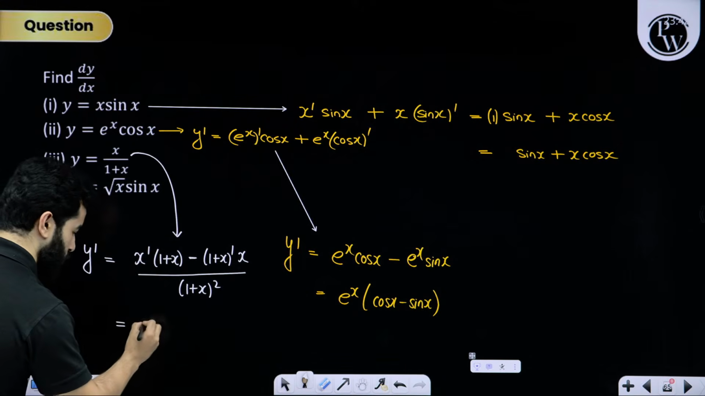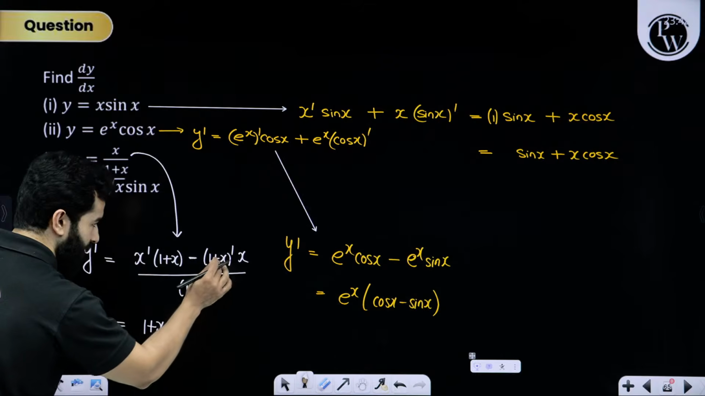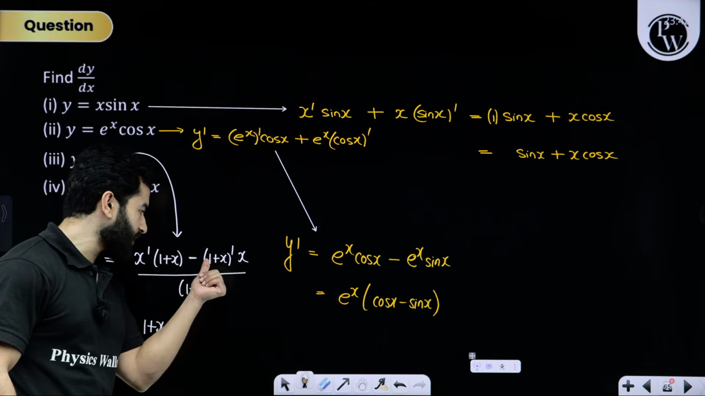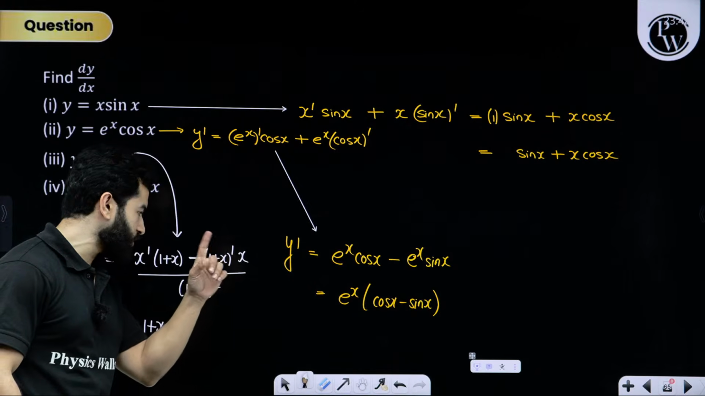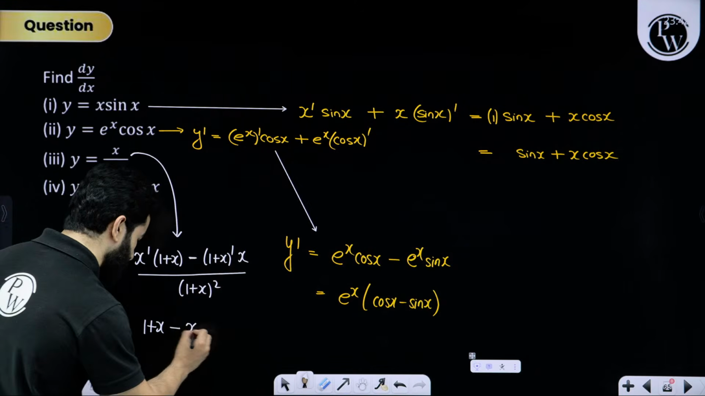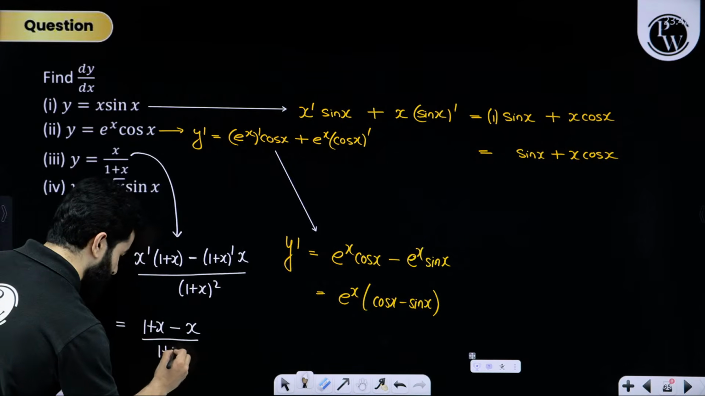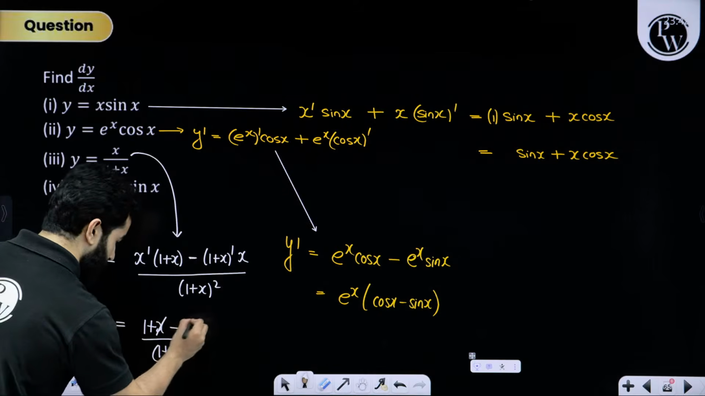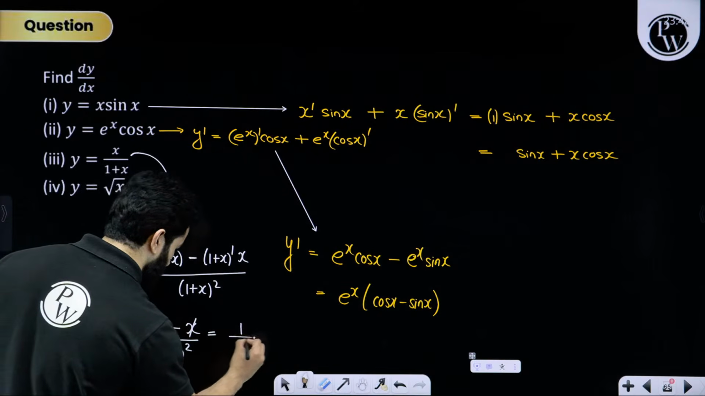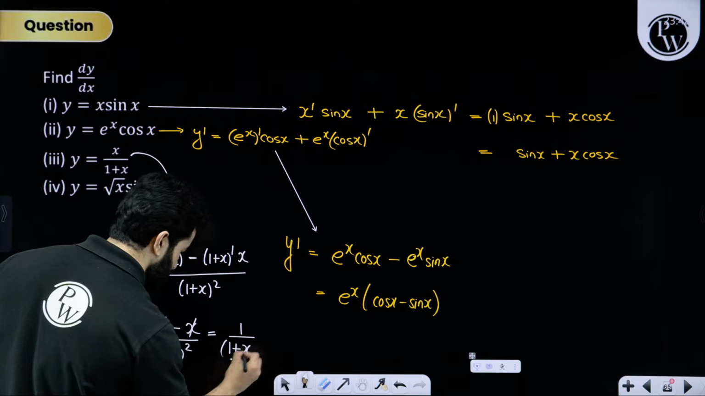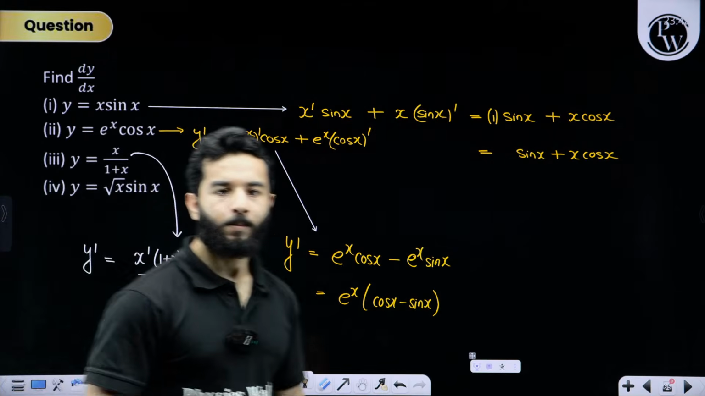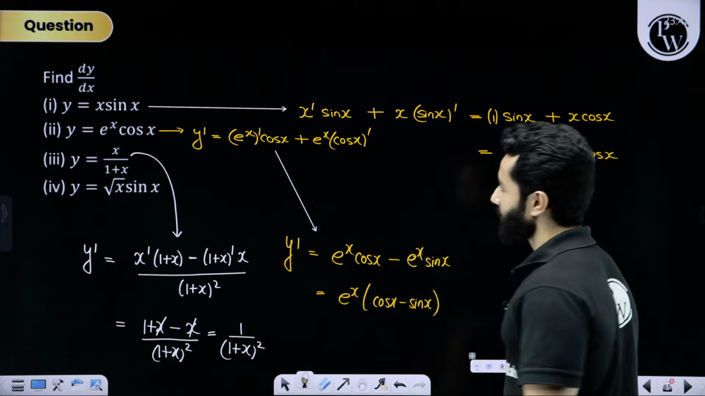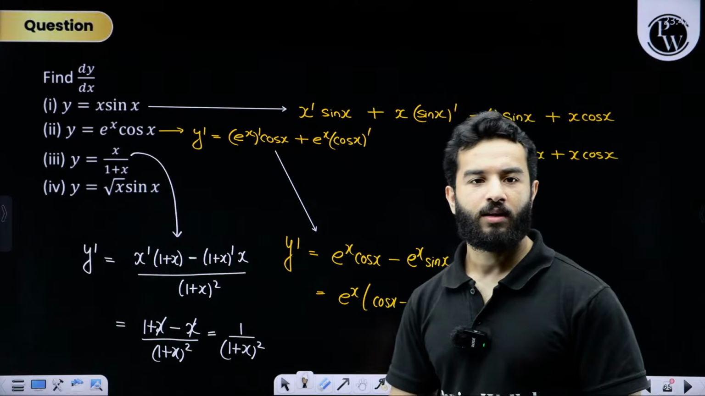Differentiation of x becomes 1, it will be 1 plus x minus x times the differentiation of 1 plus x. Dosto, differentiation of 1 plus x, differentiation of 1 will become 0, differentiation of x will become 1. This will be simply x divided by 1 plus x whole square, right? So x and x will get cancelled out. We'll get 1 upon 1 plus x whole square, right? Clear? Done?